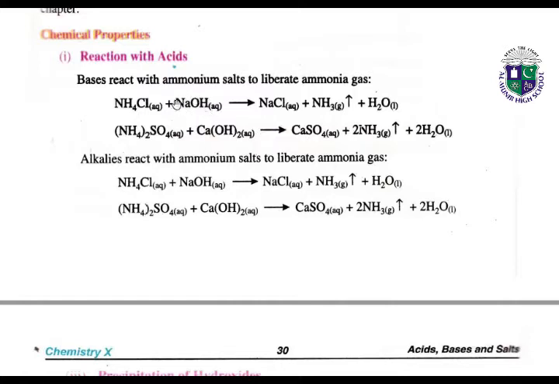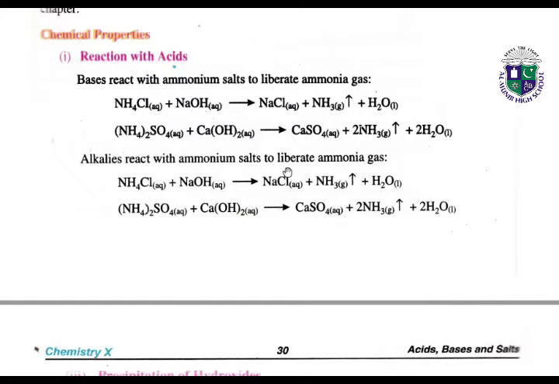NaOH is our base. It reacts with acids, and as a result salt and water are produced, and also ammonia gas is released. Here we have the example. This is our base, Ca(OH)2. This is our acid, and as a result CaSO4 is formed. Also ammonia gas is released.